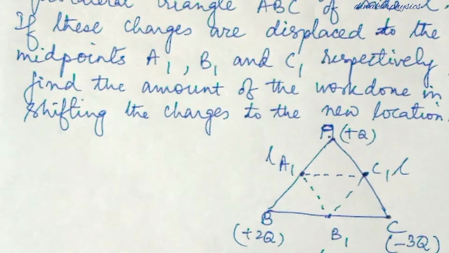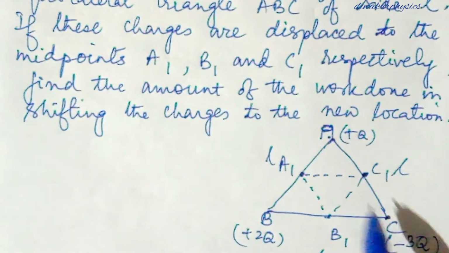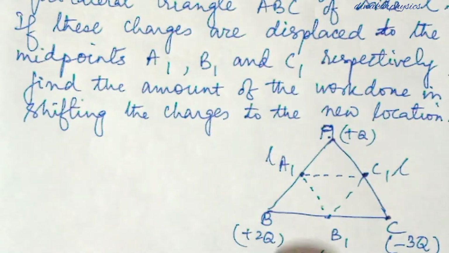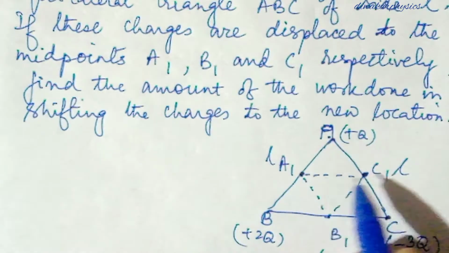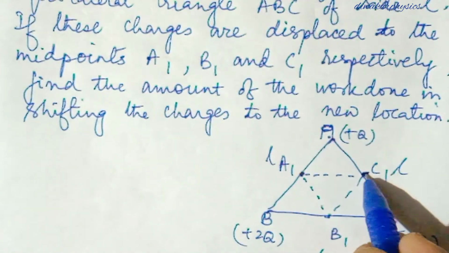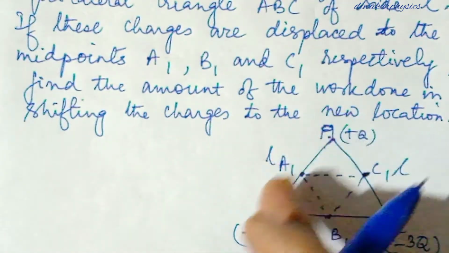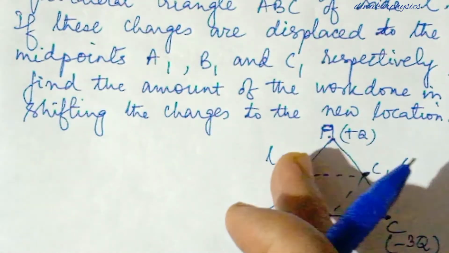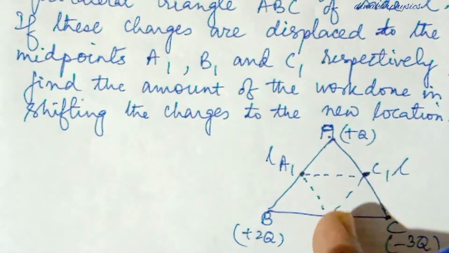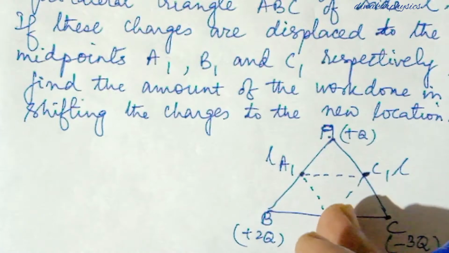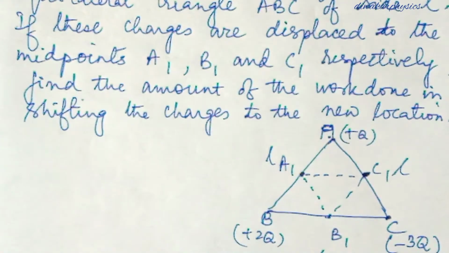Now here already these charges are placed at A, B, C. Now we just have to shift them to the midpoints. So we'll find the potential energy when they are at the vertices and the potential energy when they are at the midpoints. Then whatever is the difference, that much work was done to shift them. So that is the concept.